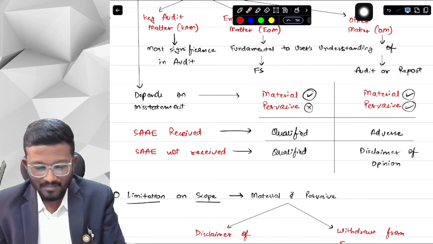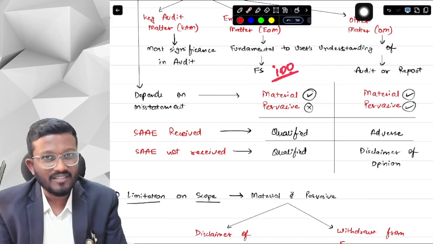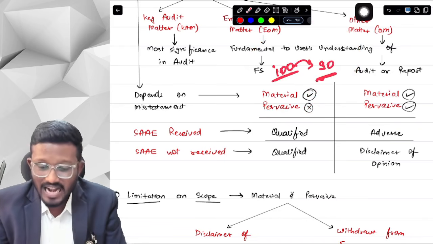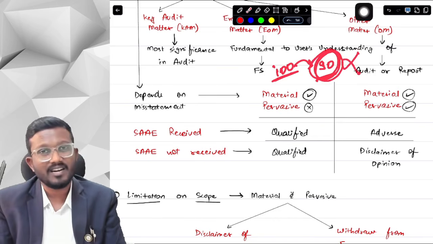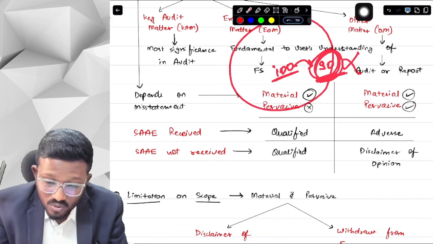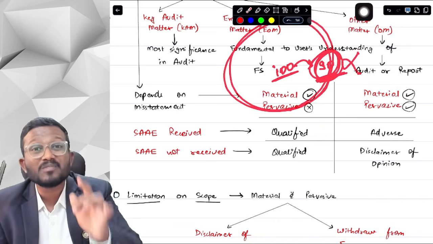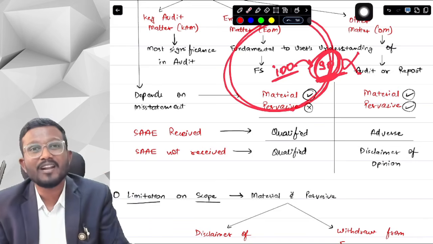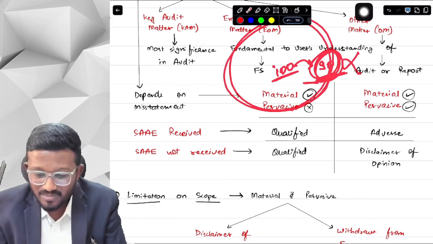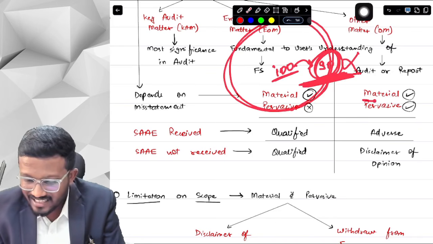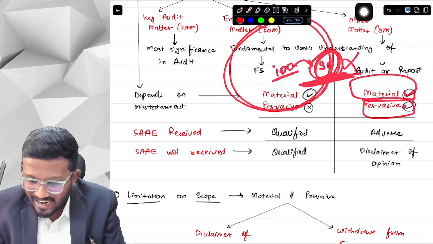Now, same example, suppose there is 100 rupees of asset and we say that 90% of the asset is inventory and 90% of the asset is misstated. Now, can I say that this misstatement of 90 rupees is spread to the whole financial statement? Because it substantially covers the whole financial statement. It substantially affects the whole financial statements. Therefore, I can say that this misstatement is pervasive. And that's what I can say here, that it will be covered here, material and pervasive.